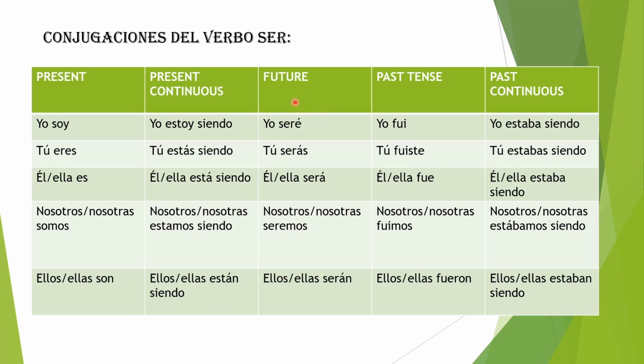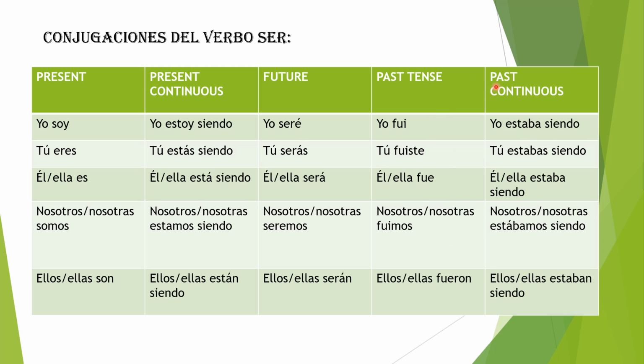So for ser, you just take the infinitive form of the verb and you add the endings for the future tense, and that's how you get the future tense for the verb ser. Past tense. Yo fui, tú fuiste, él, ella fue, nosotros, nosotras fuimos, ellos, ellas fueron. For the past tense of the verb ser, it's completely irregular. You just have to memorize it. But just know that there's always an F and a U at the beginning of each of the past tense conjugations.